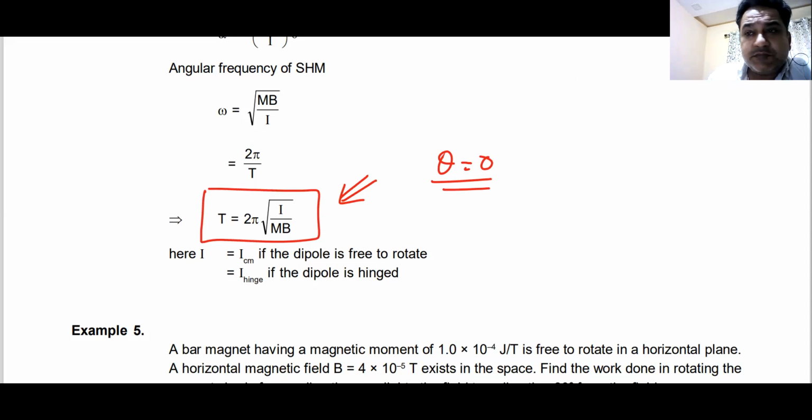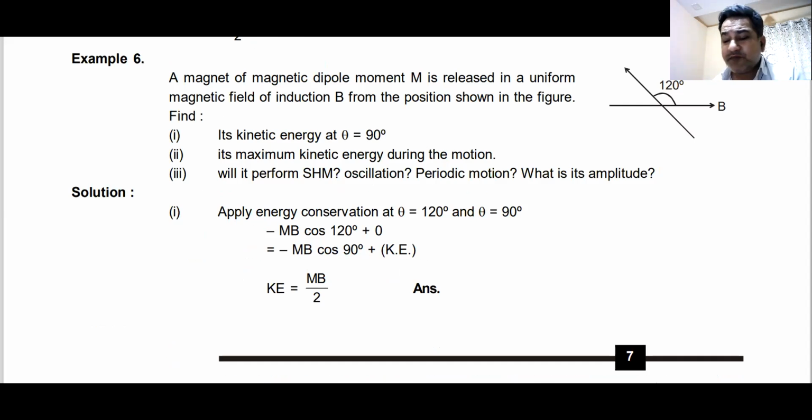See, this is example number 6. Same question we had done for electric dipole, they have made for magnetic dipole. In this case, it is a magnet. The same question could be made for a current carrying loop.